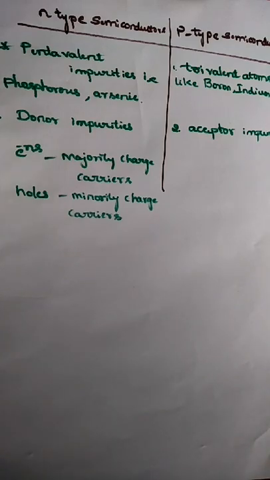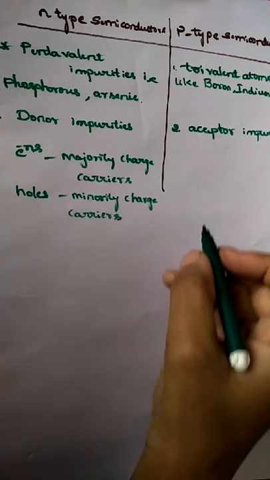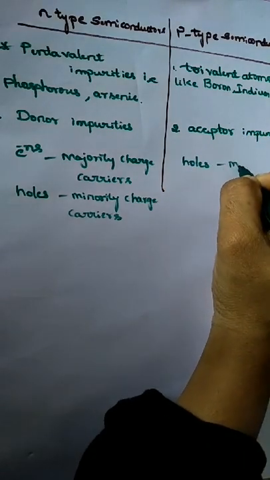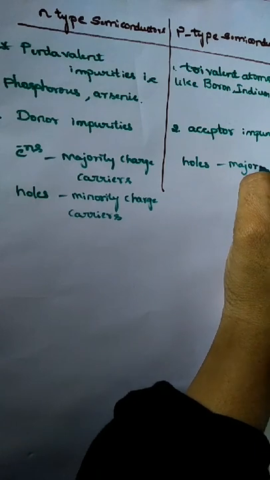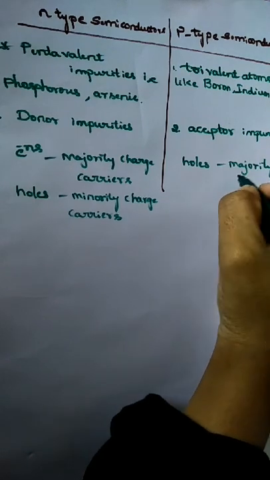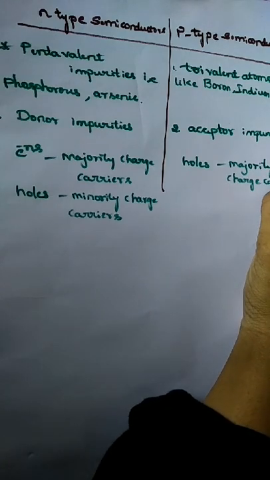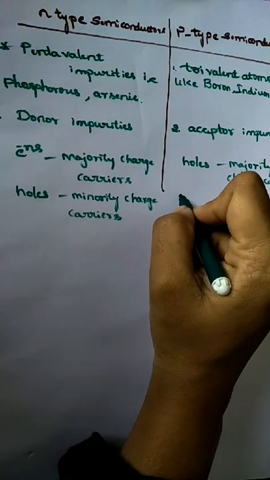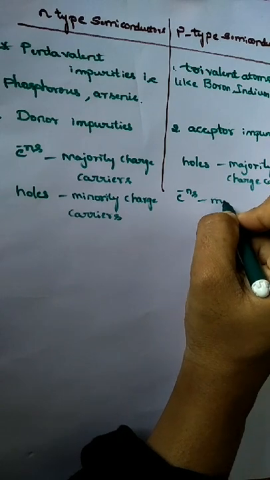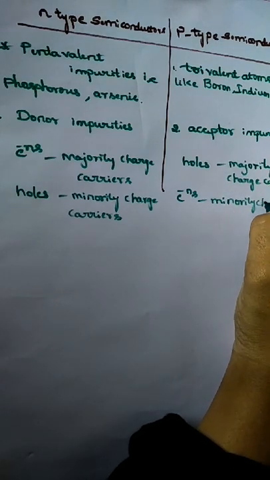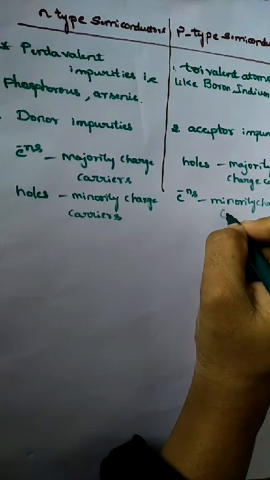In P-type semiconductor, holes are majority charge carriers and electrons are minority charge carriers.